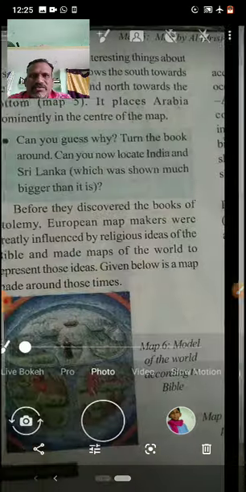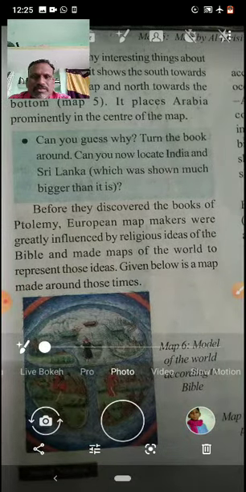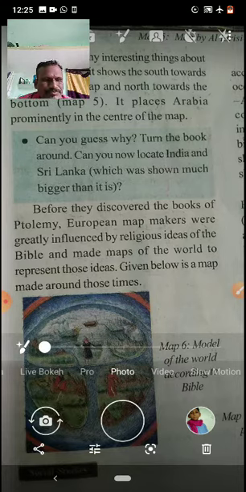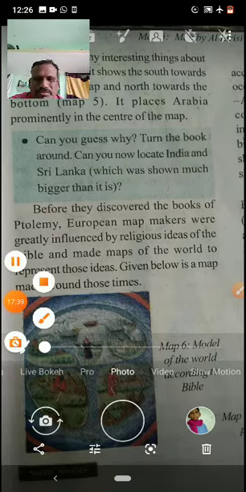Next slide we see, children. There are many interesting things about this map. Firstly, it shows the south towards the top of the map and north towards the bottom.